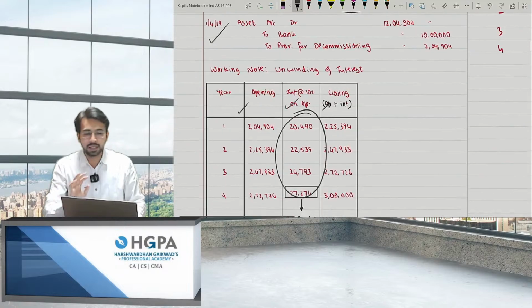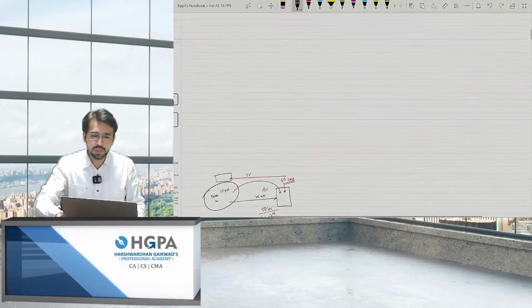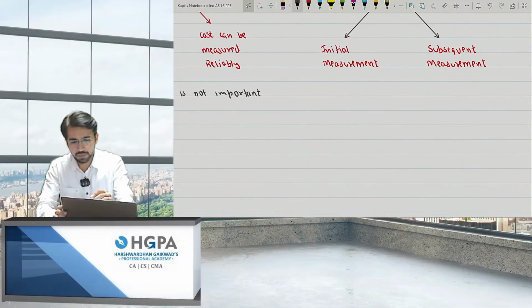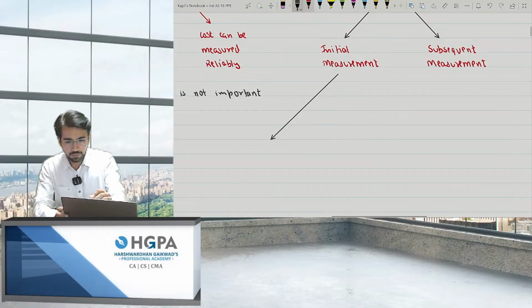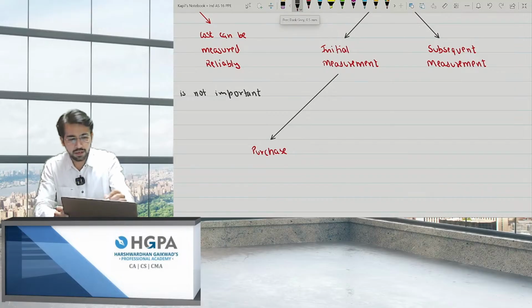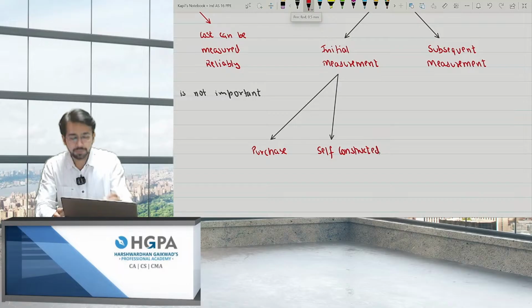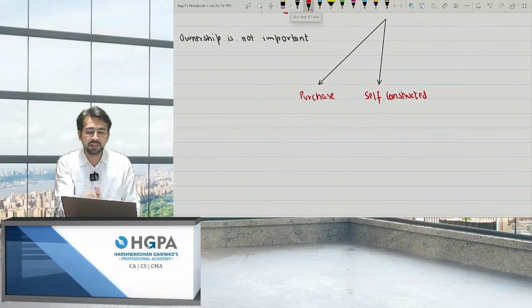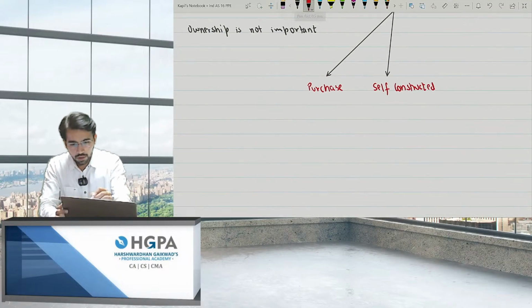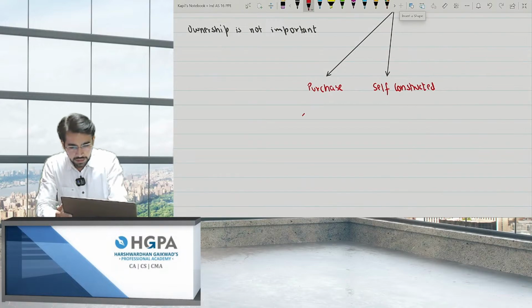So what you have to do is, if I say initial measurement, we have 4 things. First is the purchase one. What if I purchase? And what if I construct by self-constructed? Only one thing is different between these two. I'll tell you what. First of all, what to include in purchases? Give me the list of purchases. What to include?